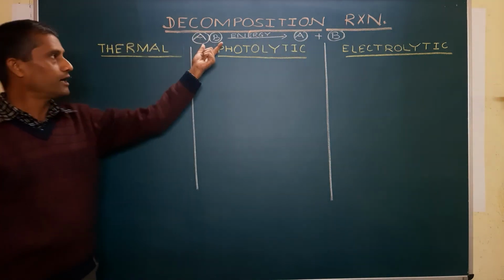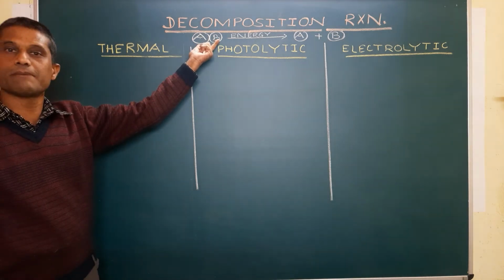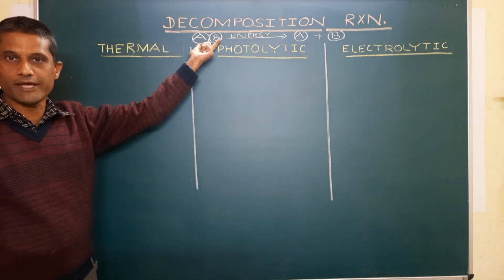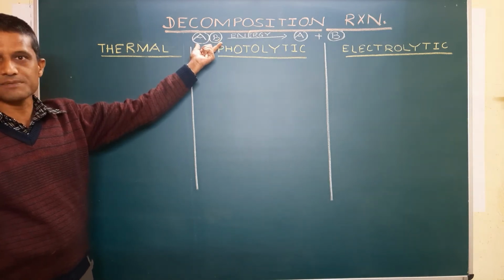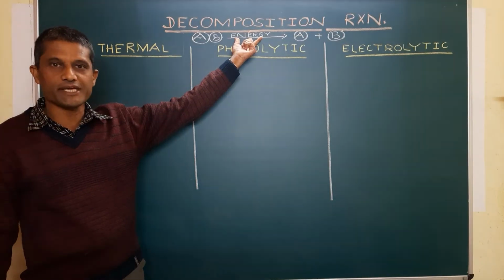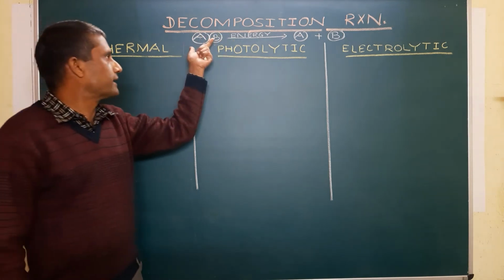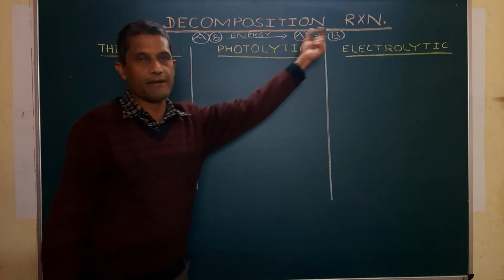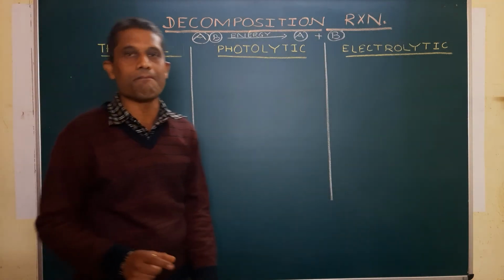Here the hypothetical representation is being mentioned, which has already been mentioned in one of my videos, and you can step over there and watch that video. Here AB is a single substance, and in the presence of energy, high energy is required because for breaking it up it needs energy, it will break into simpler substances A and B. That's called decomposition reaction.